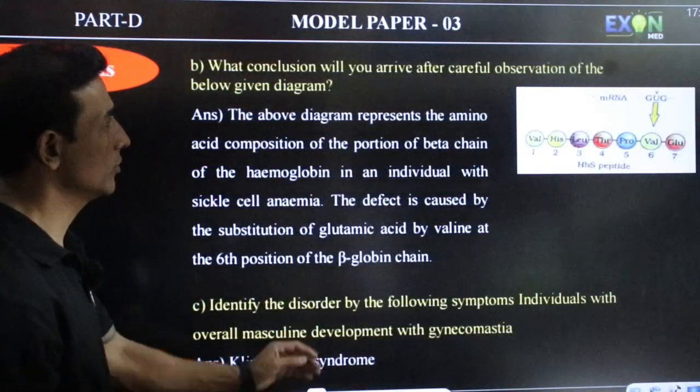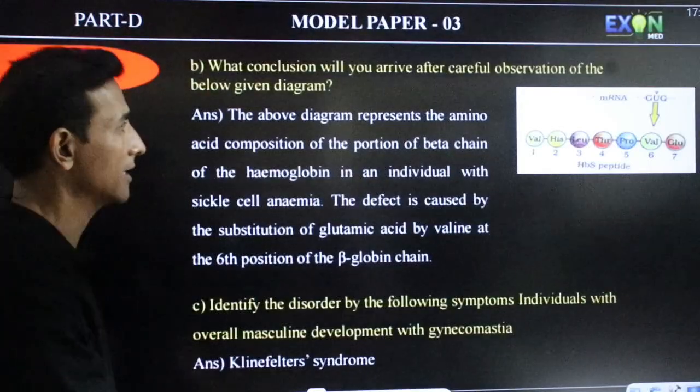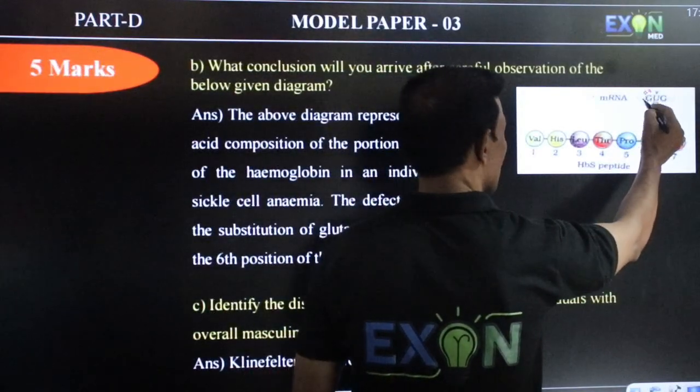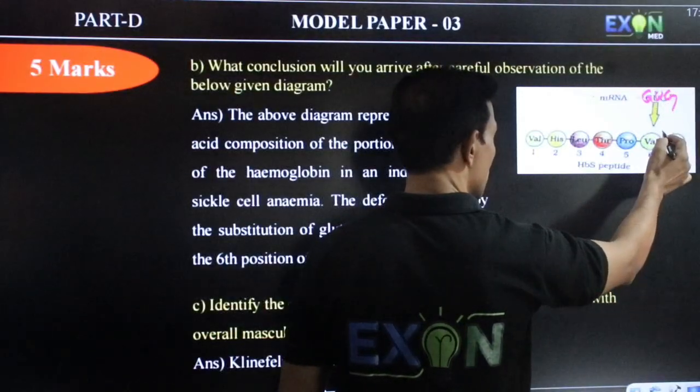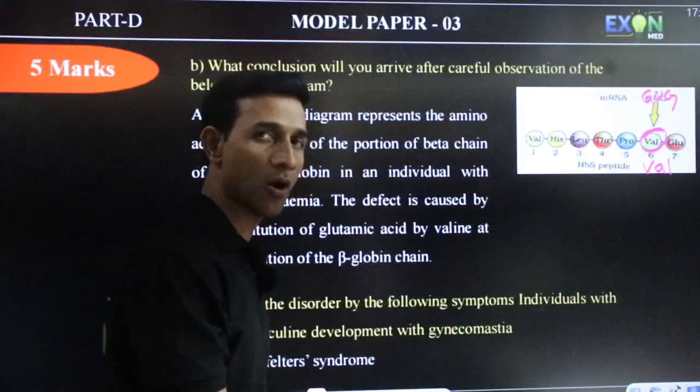What conclusion will you arrive at after careful observation of the given diagram? The diagram represents GAG changing to GUG. So in the 6th position, valine is present instead of glutamic acid.